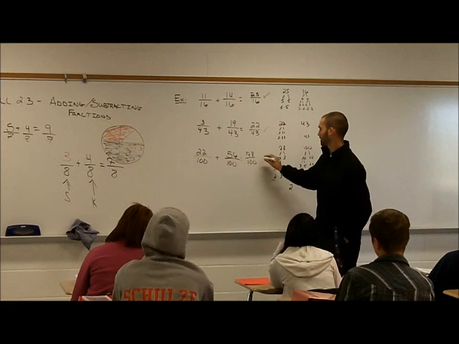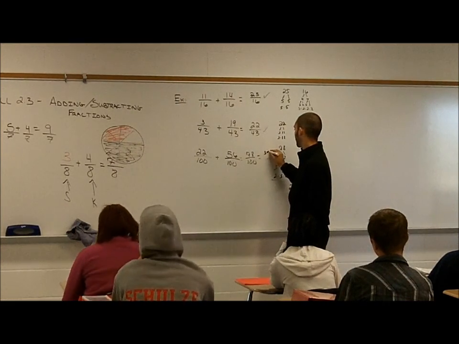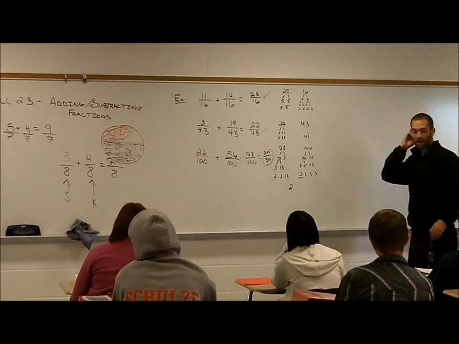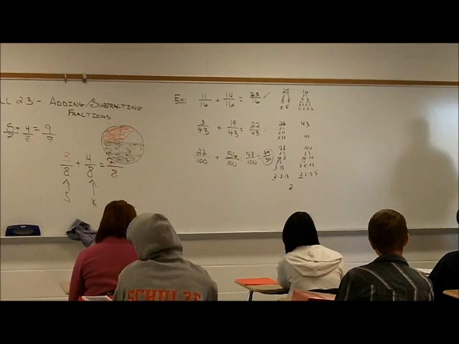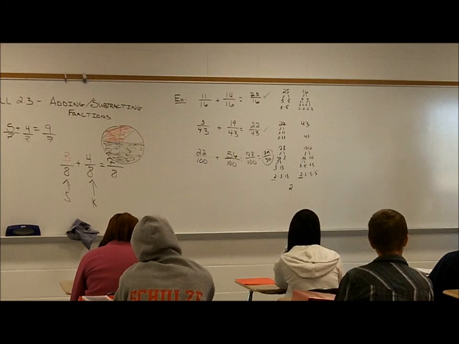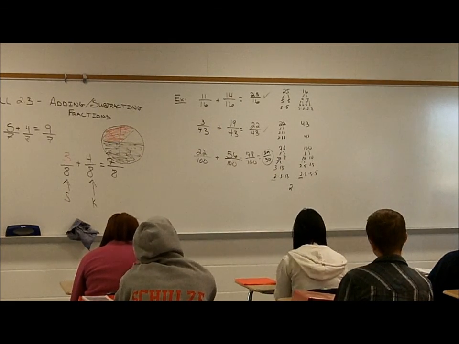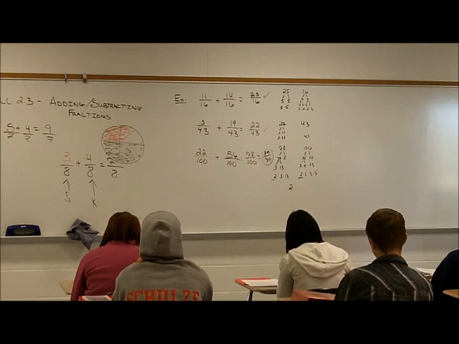So I can divide both by 2. That gives us 39/50. Okay? So when you add, I want you to do simplest form.